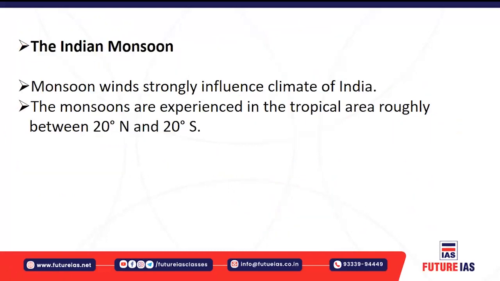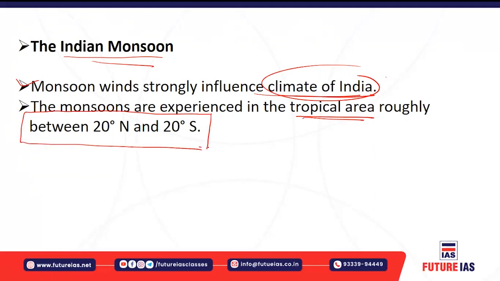Okay, regarding Indian monsoon, right, the monsoonal winds strongly influence the climate of India. So that is why geographers sometimes say the climate of India is a monsoonal type of climate. It is because the monsoonal winds have a strong influence over the climate of India. Now the monsoonal winds are normally experienced in the tropical area, roughly between 20 degrees north and 20 degrees south.